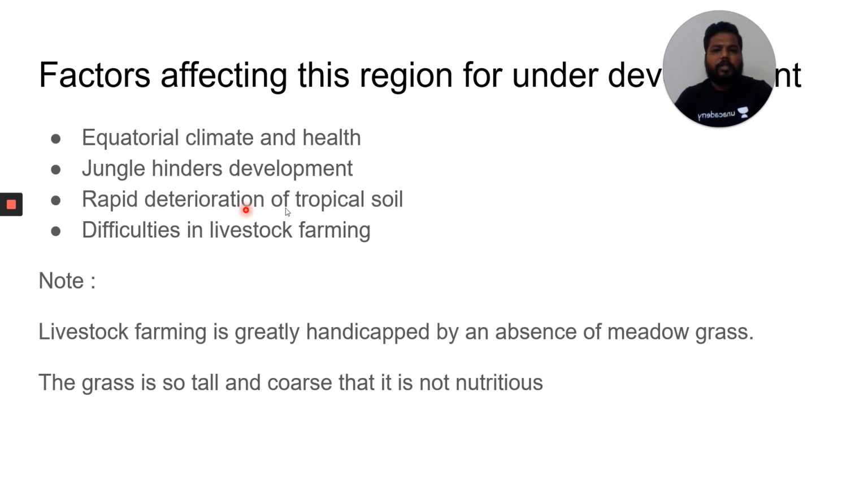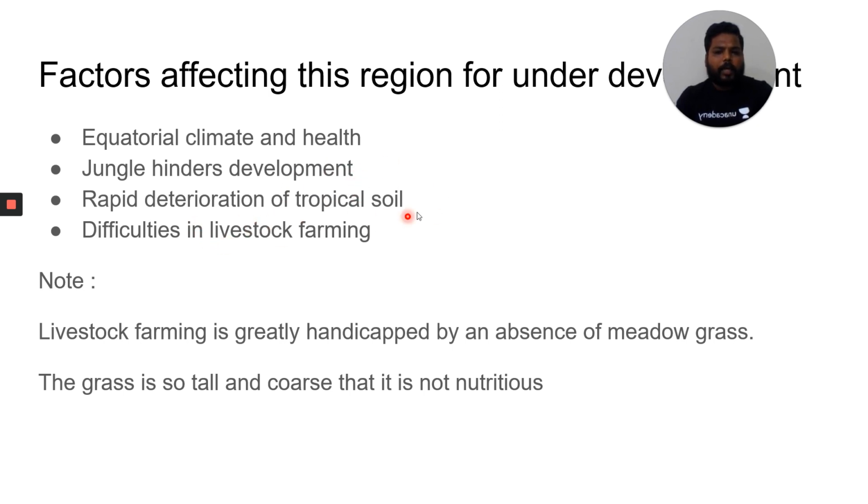Because these kinds of questions generally appear in mains, no need to focus on prelims. Equatorial climate is very extreme in nature, with high temperatures and easy spread of diseases in this region. That is the most important point which keeps this region underdeveloped. And the jungles which are present hinder development. No transportation network, no infrastructure can be built, no capitalism happens, no one comes and invests in these jungle regions. That is one of the most important points.